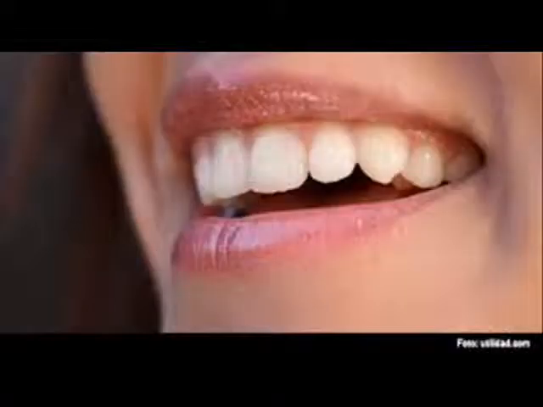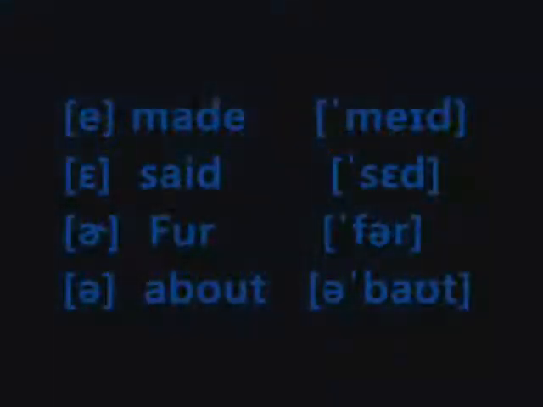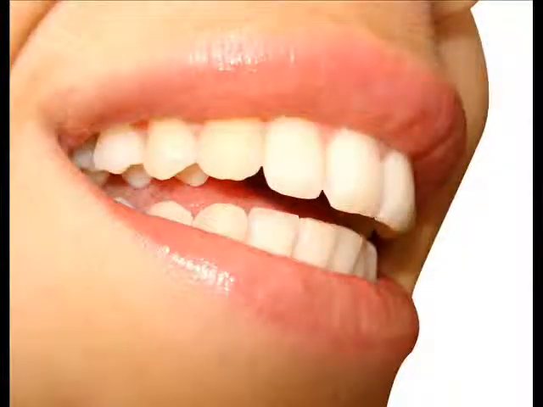The second Spanish vowel sound is E. Era, celeste. Celeste, era especial. Contrastively, in English we find A, made. E, say. Fur. About. He said that he made her coat of fur.